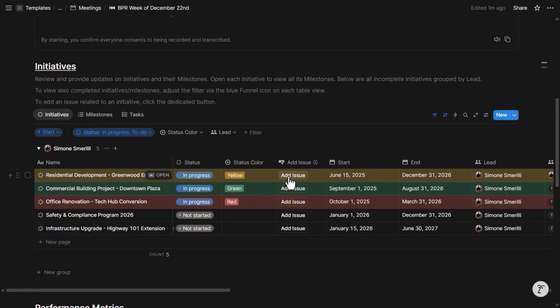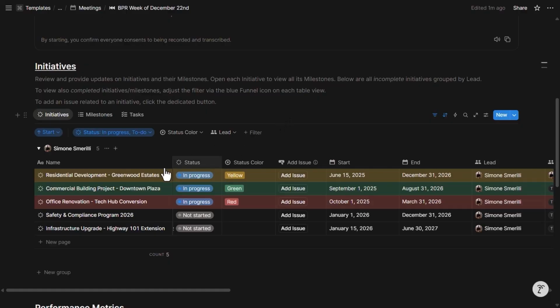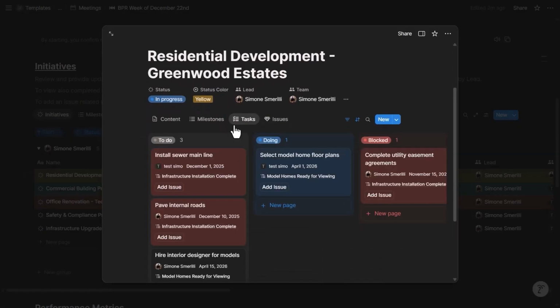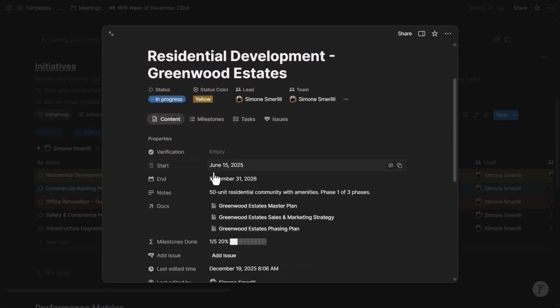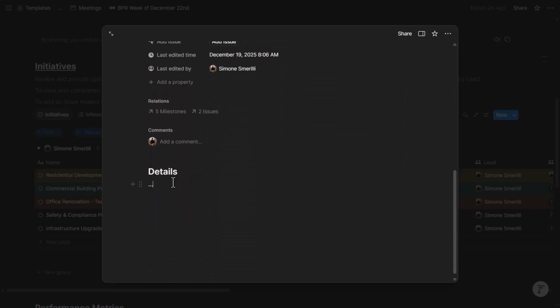I can easily add an issue if I'm discussing something during the meeting and there is an issue to be added. I can click this button and log the issue so we can discuss it later in a special attention meeting when the time comes. As usual, these are pages, which means I can expand them to see all the related data inside and all the related metadata within the content section, as well as the page content down here.